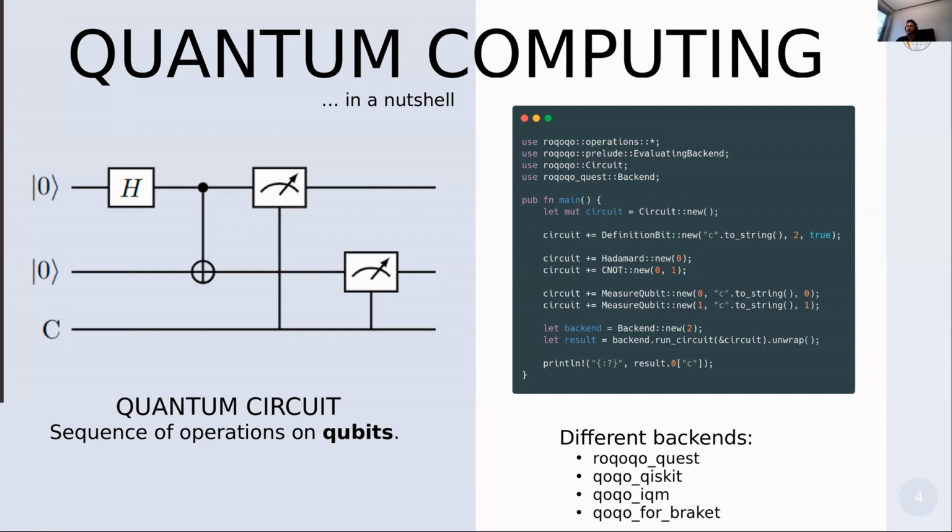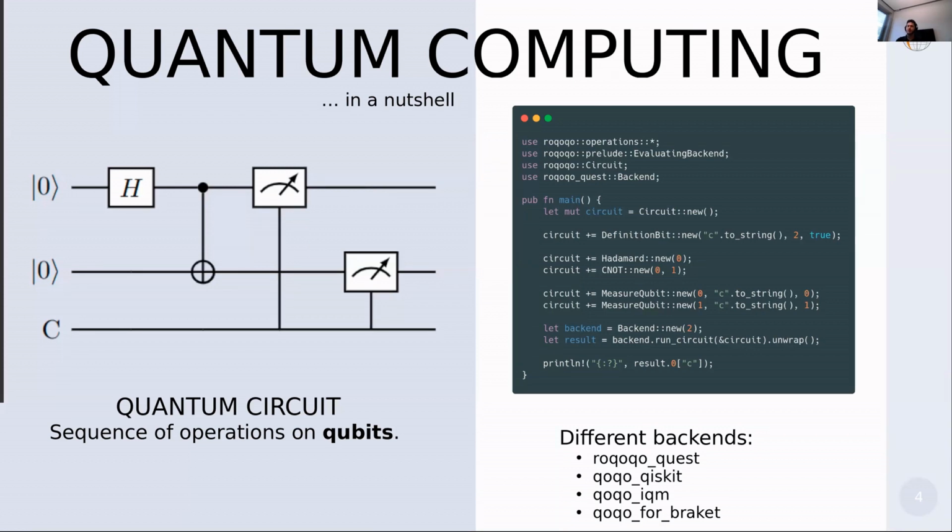So this is a quick summary of what Roqoqo can do. In general, create, modify, serialize, and process quantum circuits, as well as additional information regarding the type of measurement that you want to perform at the end of the computation.